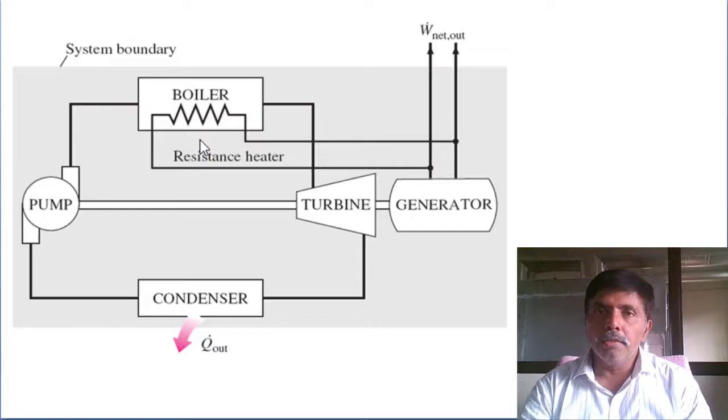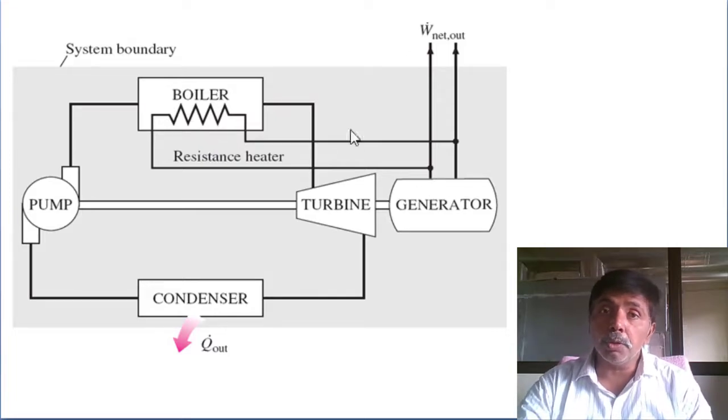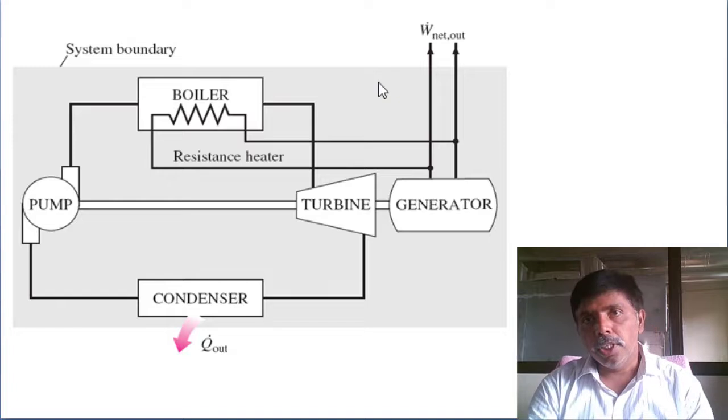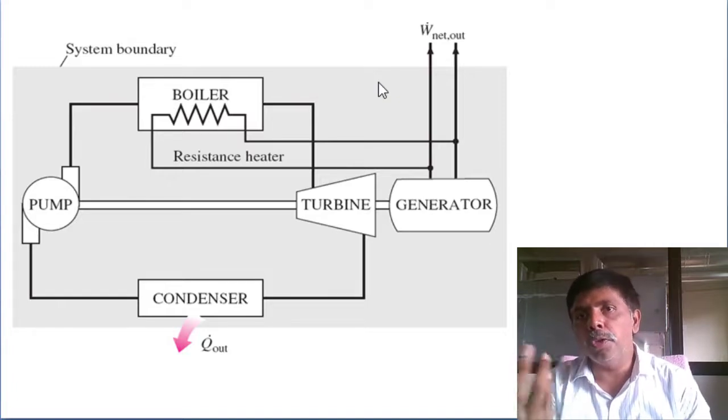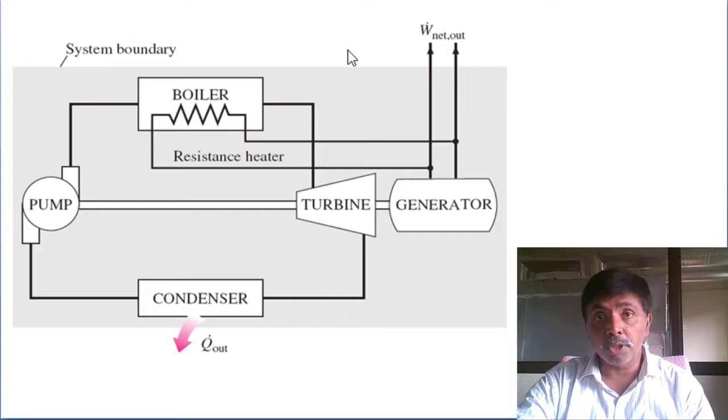So if there is no energy in, what happened? You can see there is no energy input. Without energy input, they are producing work output. How is it possible? If I am spending something, then only we will produce something useful. Without spending anything, how can we produce? So it's a violation of the first law of thermodynamics.